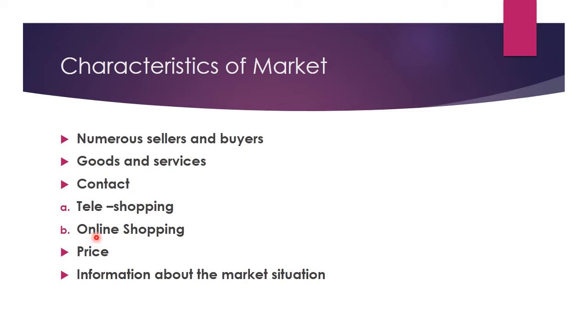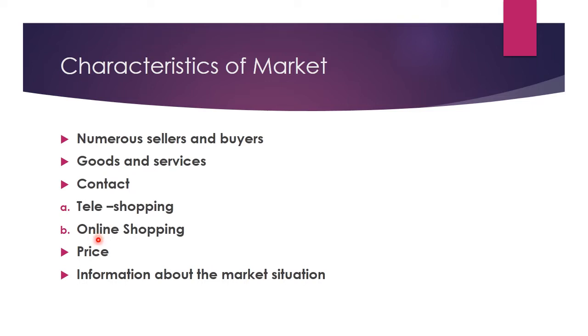Now, tele-shopping means where buyers themselves order the services or products through telephone. Okay? And second is online shopping. Here the buyers order the services or products which they select through the websites or internet. Very many websites we have like Flipkart, Myntra, Amazon.